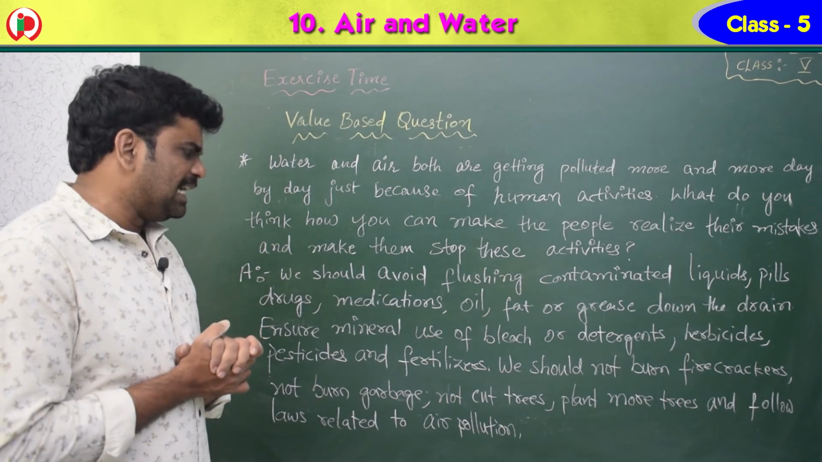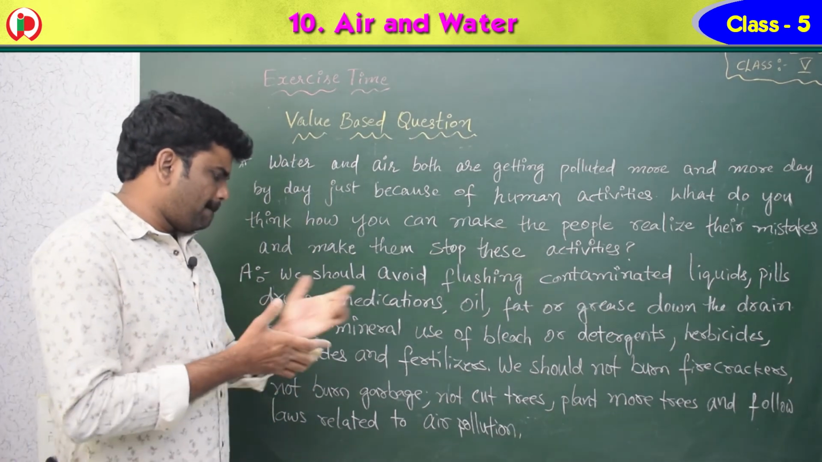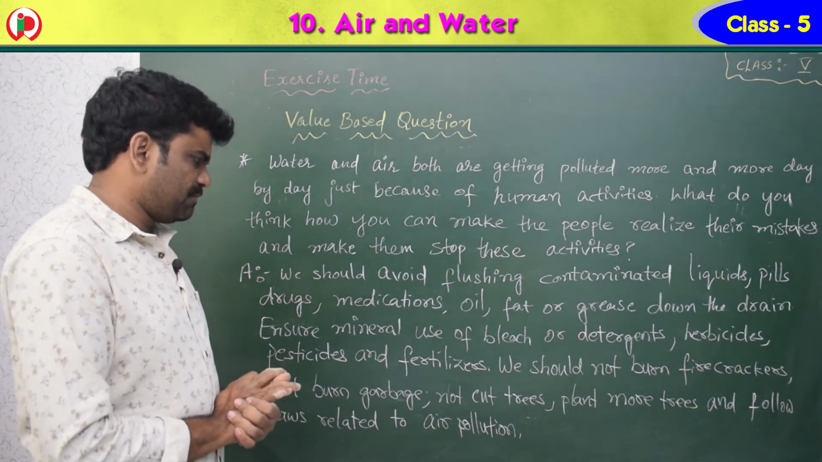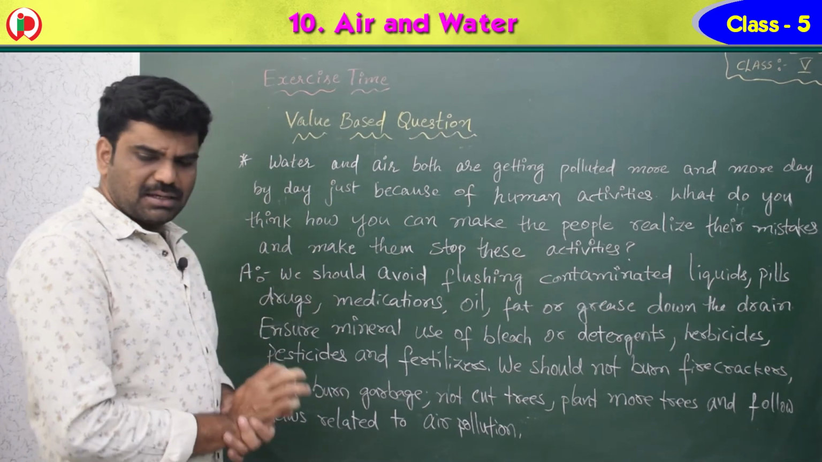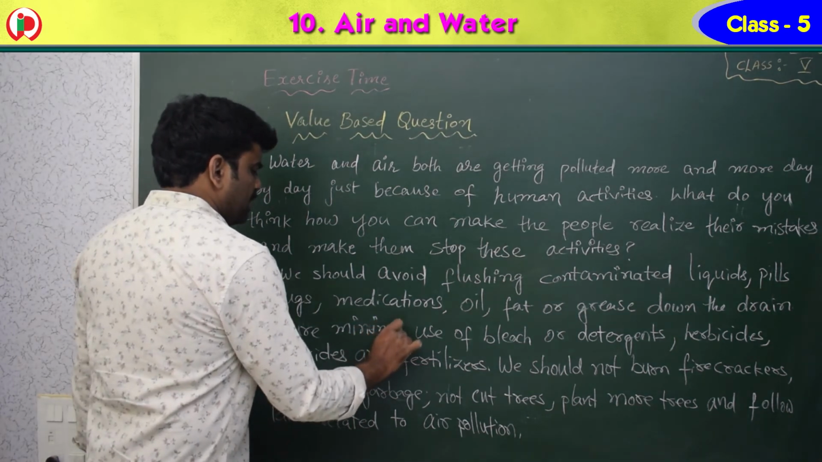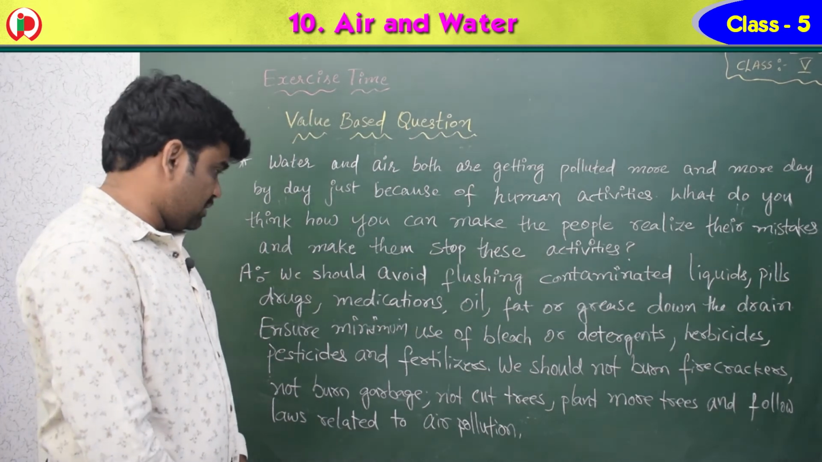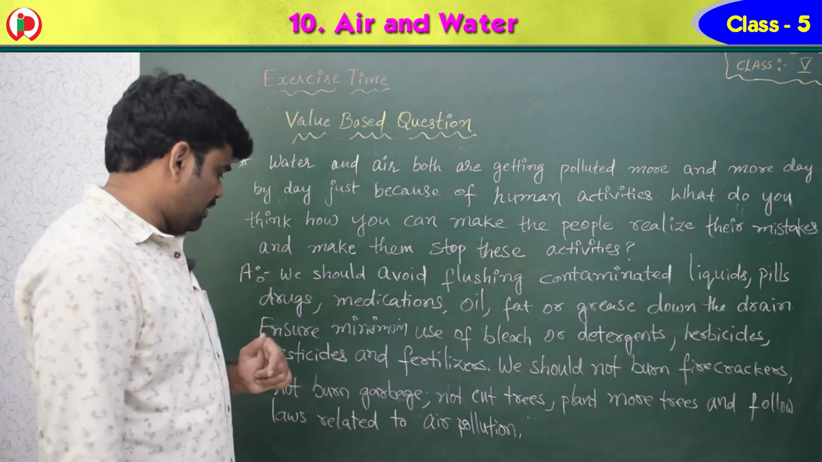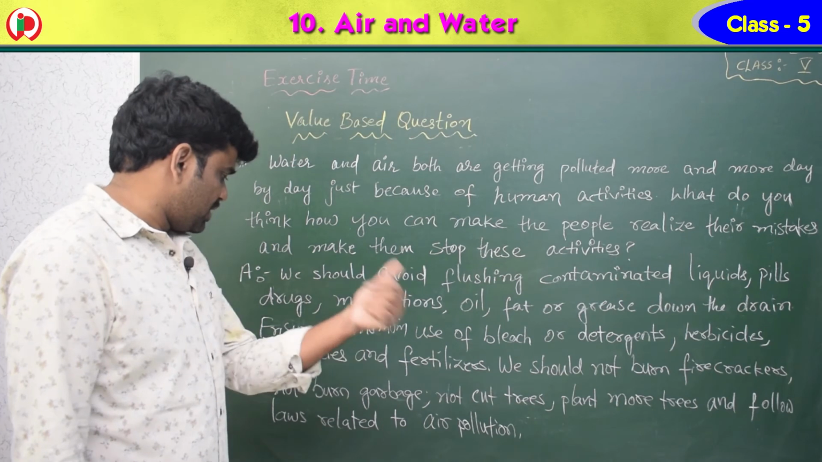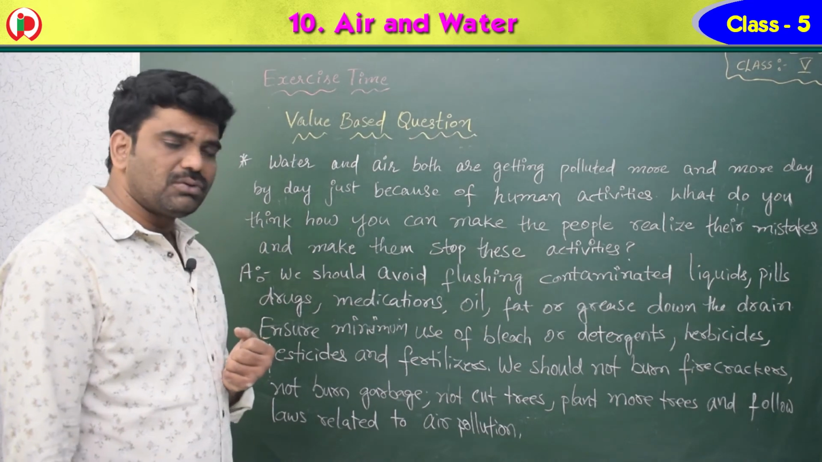Ensure minimum use of bleach or detergents, herbicides, pesticides and fertilizers. So this is minimum, children. Herbicides are the chemicals which kill the unwanted herbs. Pesticides are the chemicals which kill the pests, and fertilizers are useful for the growth of the plants. So we should use the minimum.